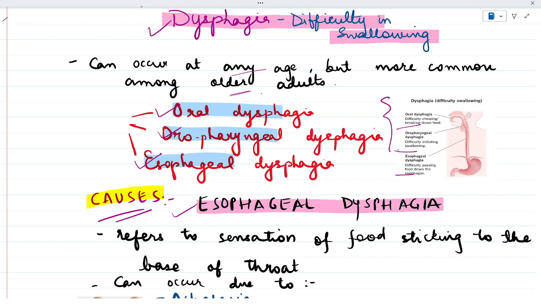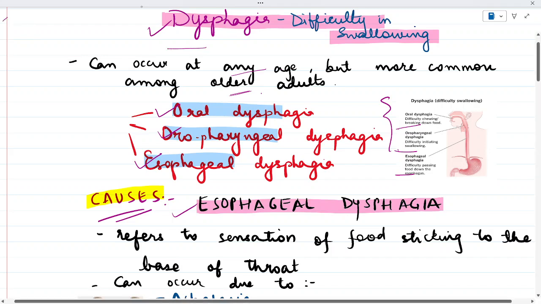So the topic for today is dysphagia. Dysphagia means difficulty in swallowing. It can occur at any age, but it is more commonly seen among older adults. Depending upon how the patient presents to us, it is divided into three subtypes: oral dysphagia, oropharyngeal dysphagia, and esophageal dysphagia.